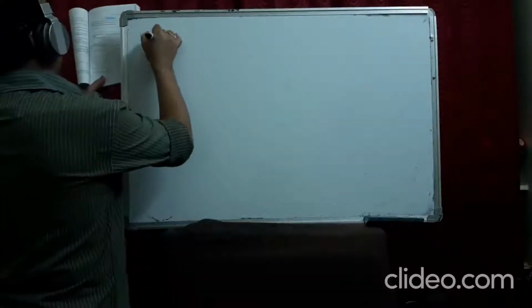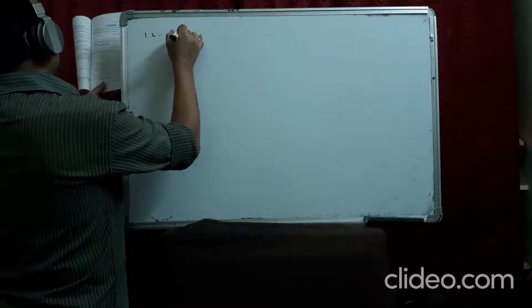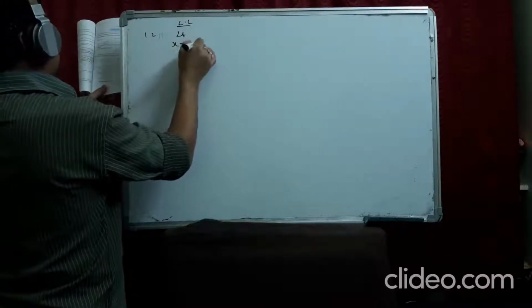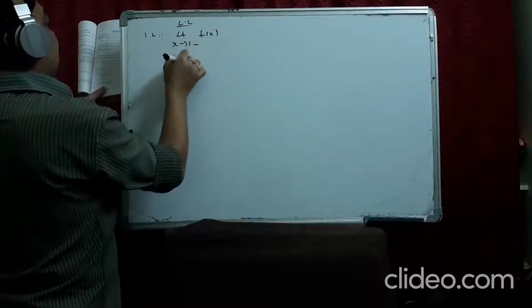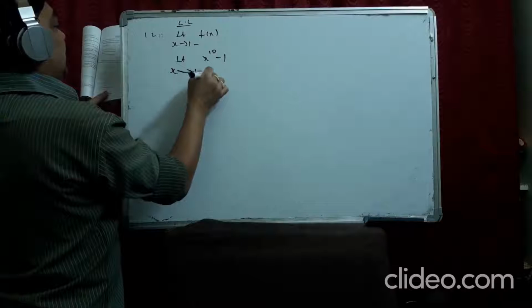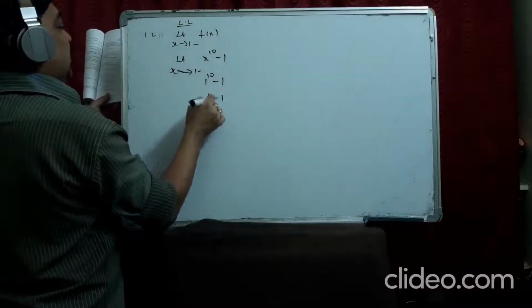Now, what is the 12th problem? Same. Let us take the left limit. Limit x tends to 1 minus f(x). What is f(x)? x power 10 minus 1. That is 1 power 10 minus 1, 1 minus 1, which is 0.